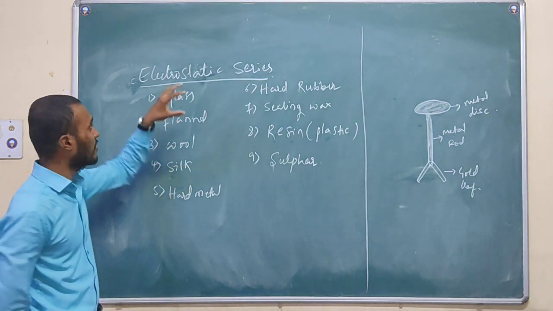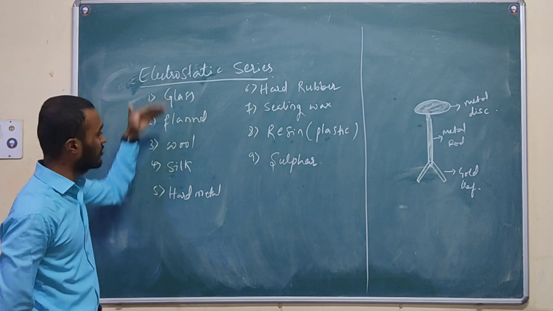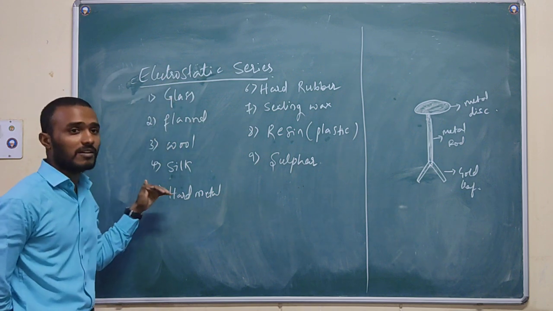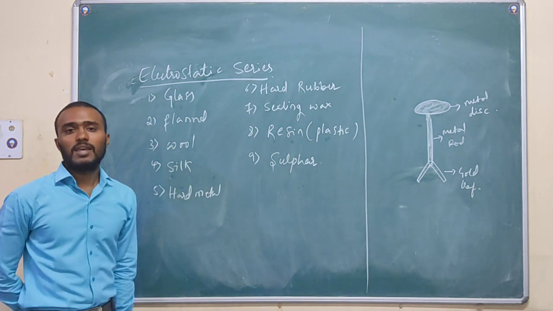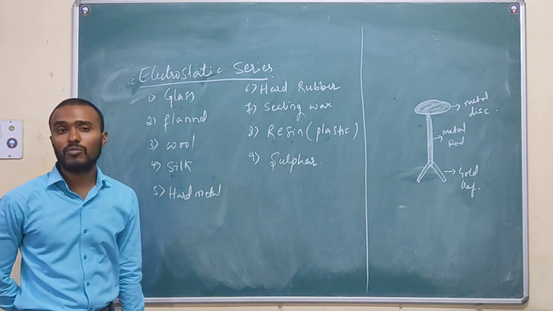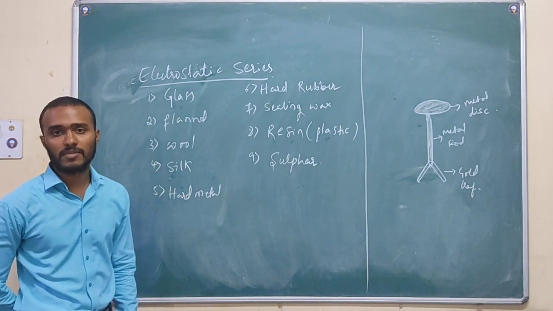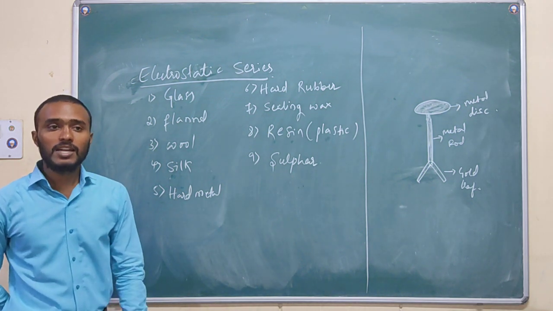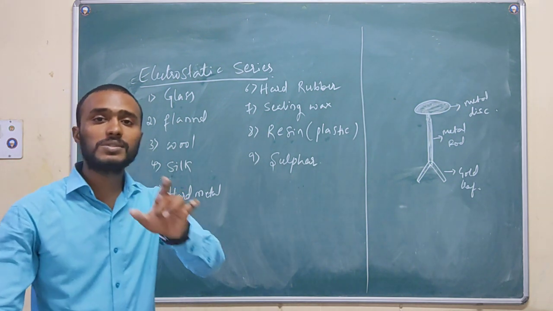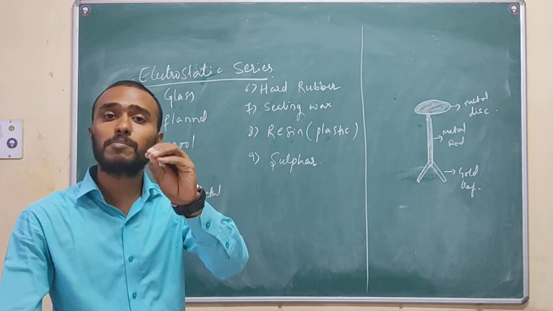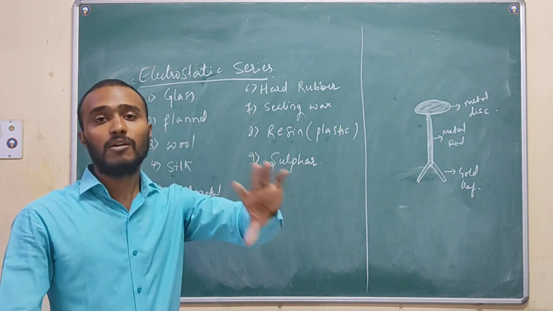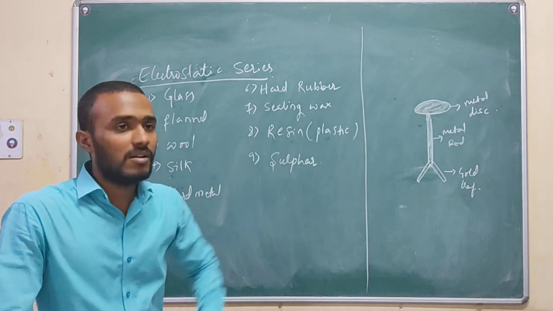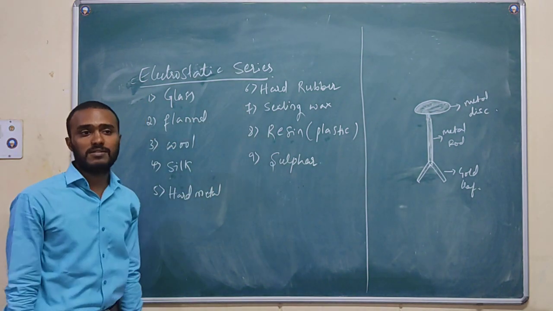Trials means I will take the glass, rub it with the flannel, rub it with the wool, rub it with the silk. By doing all these trials, the glass is getting only one kind of charge, that is positive. That means glass is losing its negatively charged particles immediately while interacting with any of these other substances.